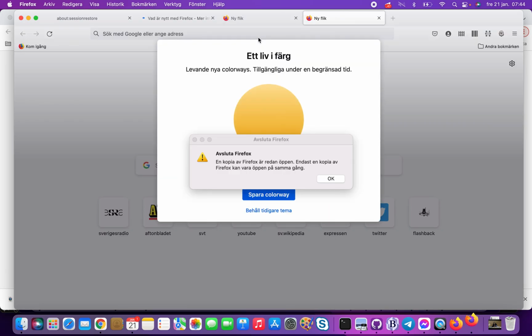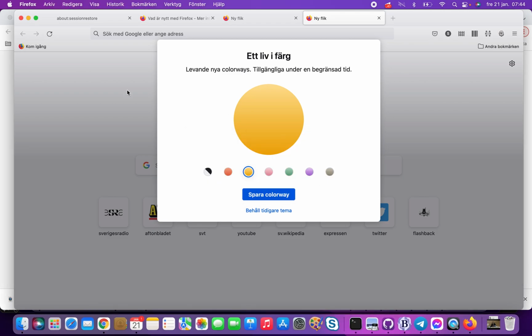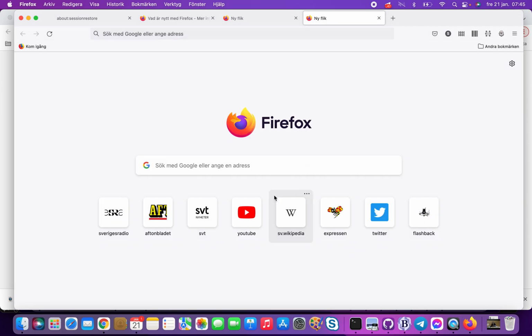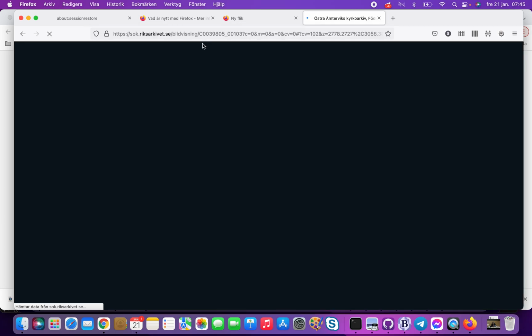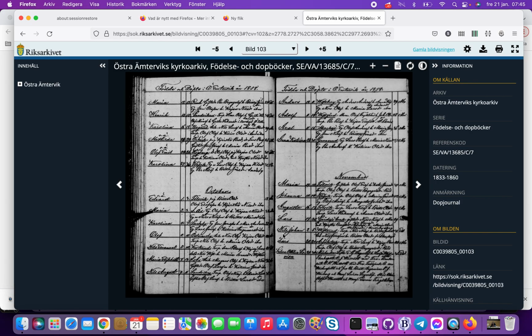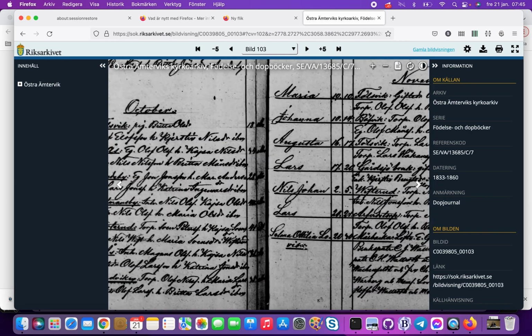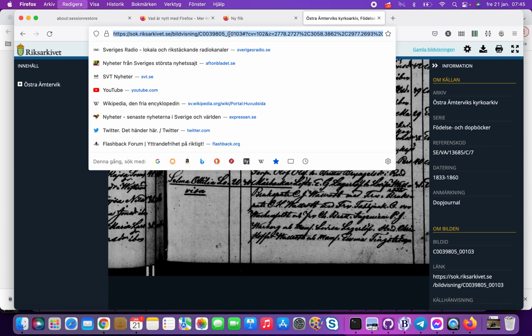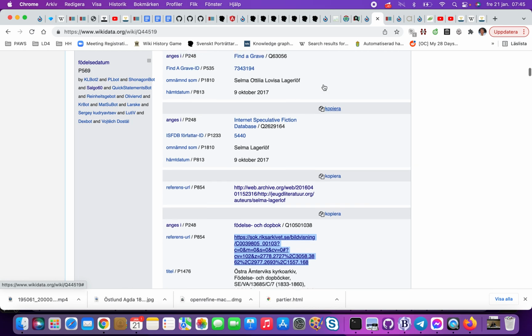Maybe it needs an upgrade. So, I think this is the primary source of her birth certificate. So what I wrote about, and here we can see, and maybe Selma is down here, Selma Ottilia. So this is the correct one. If I update it, whoops.